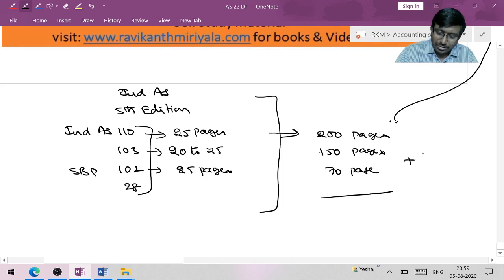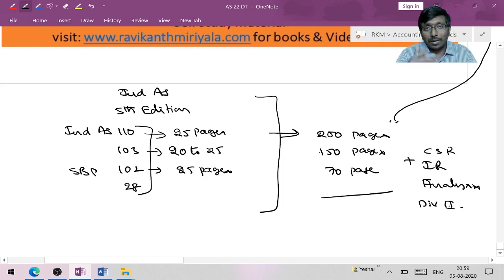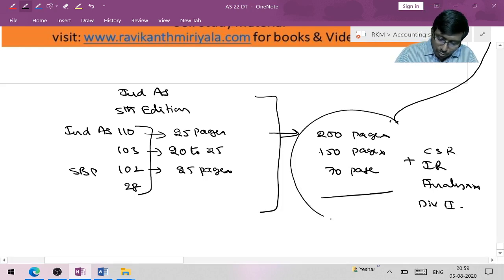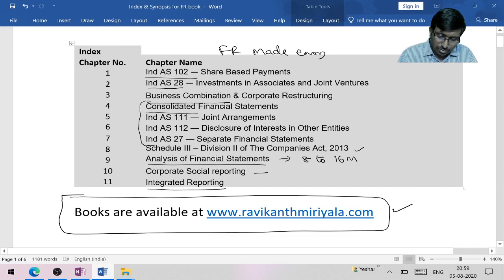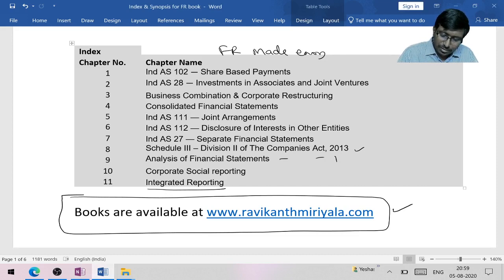All other chapters are also included: CSR, corporate social reporting, integrated reporting, analysis of Ind AS financial statements, and Division 2, that is the Schedule 3 financial statements format and detailed disclosure information as required by the ICAI guidance note. I just added a few points where exactly required.